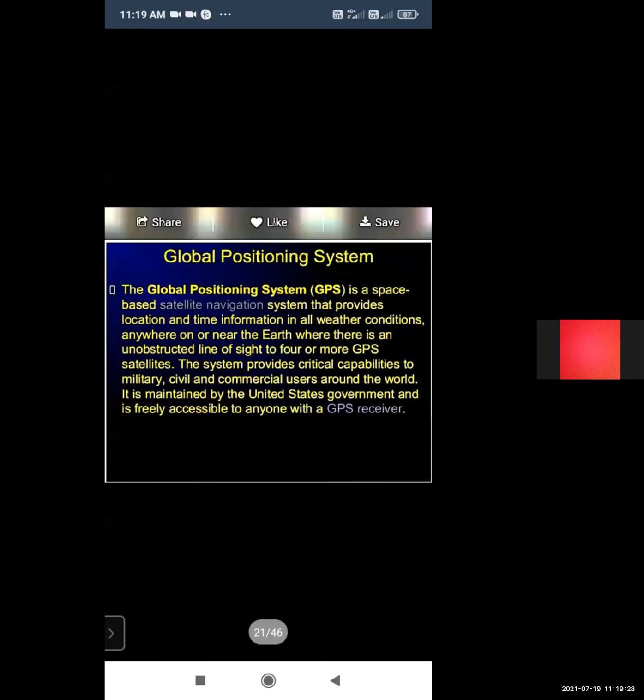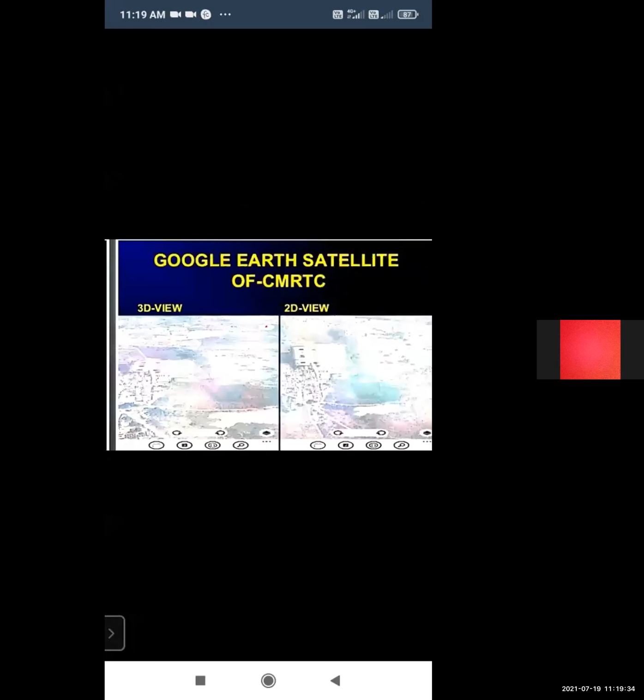Also, we can see in our mobile by GPS software, either our college or any location, if we want to search and see the GPS image.